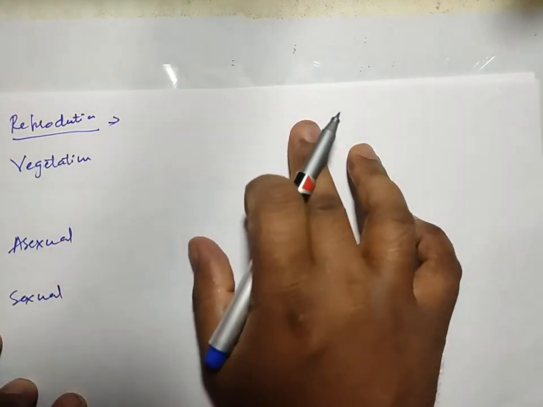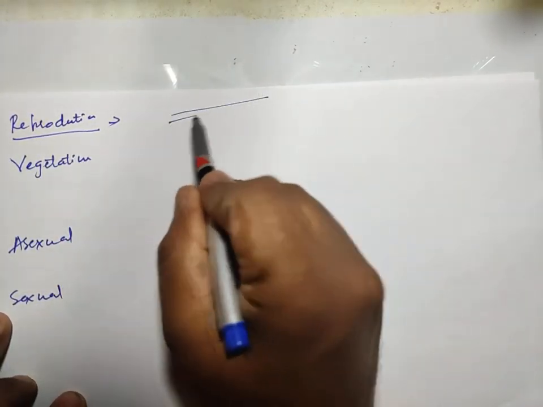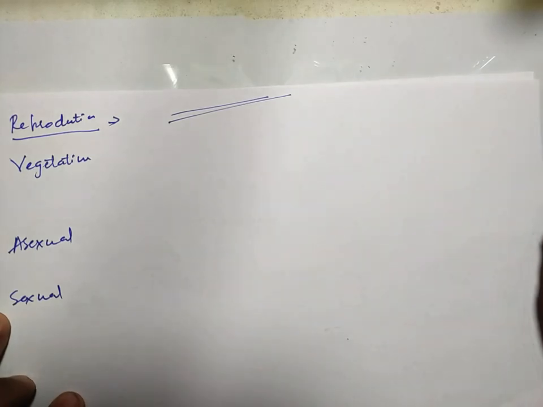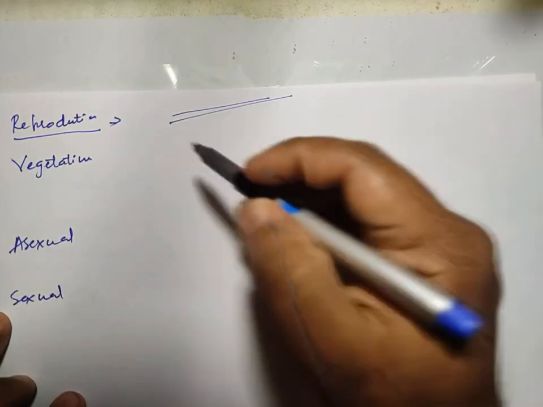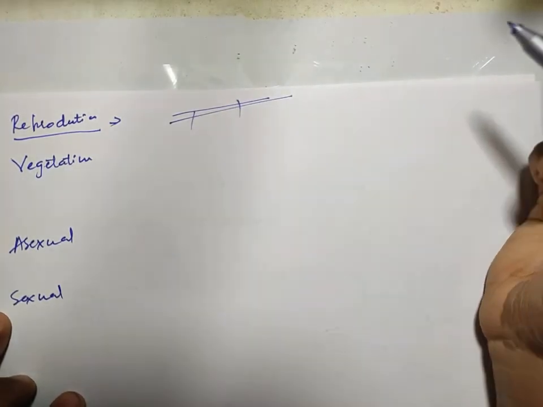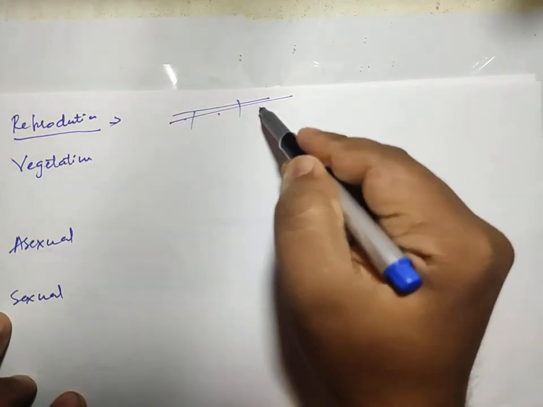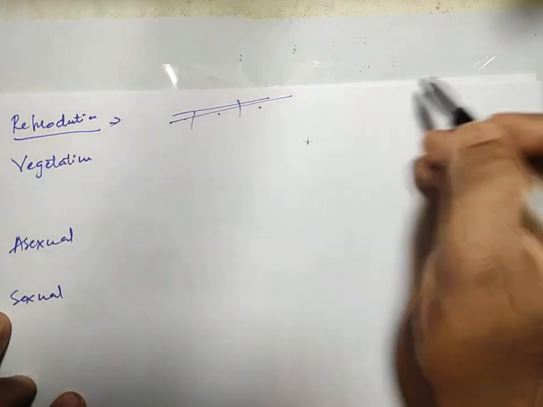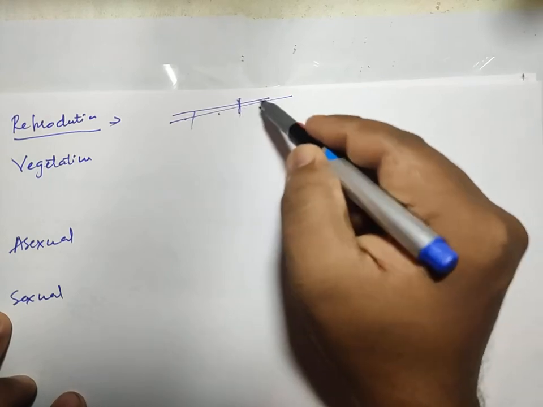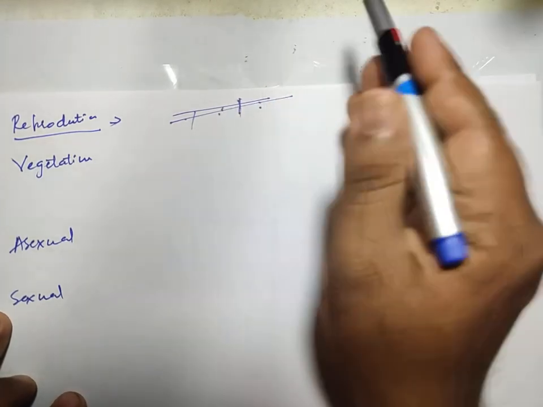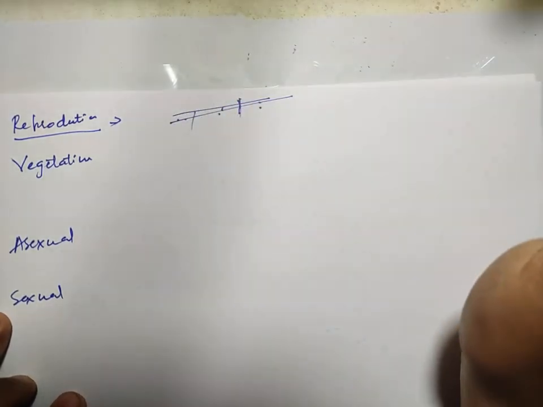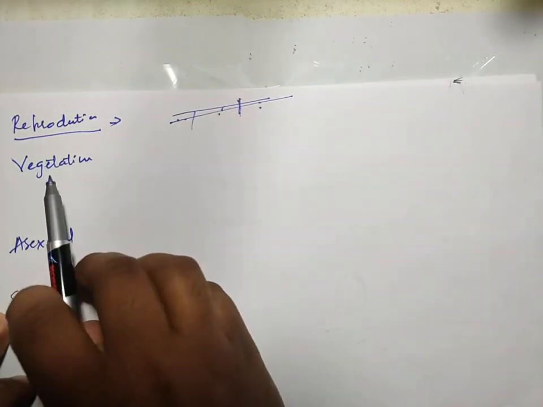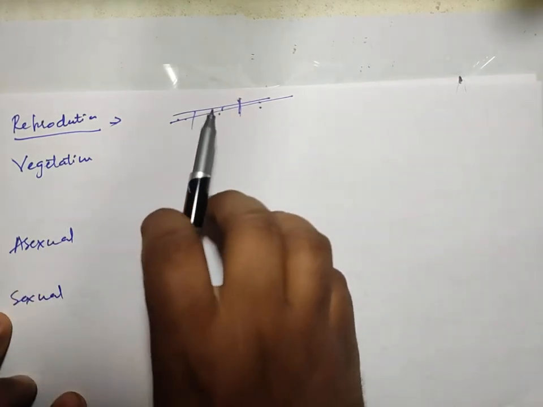I have already told you some algae are filamentous. Due to the water current maybe, or due to an animal bite, the filament may get cut. Now each piece will develop into a new algae or new filament. If it gets cut from here, this will grow into another algae, and this will grow into another algae. So this is called vegetative reproduction. This is in the case of filamentous form.